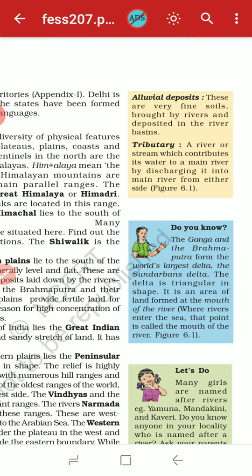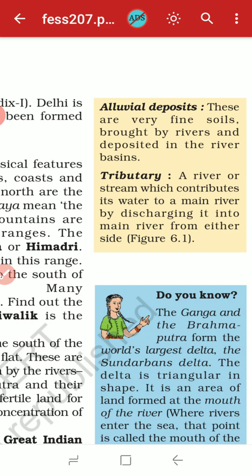See here the alluvial deposits. What is meant by alluvial deposit? These are very fine soil brought by the river and deposited in the river basin. Fine soil means a very sand-like structure with very small particles in it. They are known as alluvial deposits, in the river basin. That is why the land over there is very fertile. Now, a tributary means a river or a stream which contributes its water to the main river by discharging it into the main river from either side. So this is the tributary.